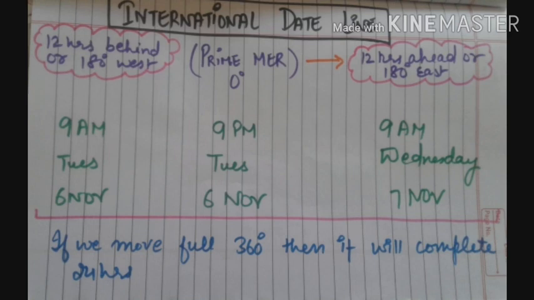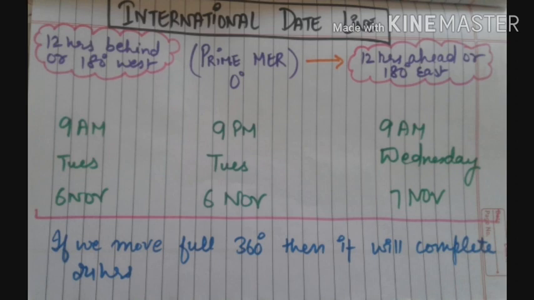So students, if it is 9 p.m. of 6th November at 0 degrees, then if we move towards 180 degrees east, it will be 9 a.m. of 7th November. As 0 to 180 degrees will be covered in 12 hours.